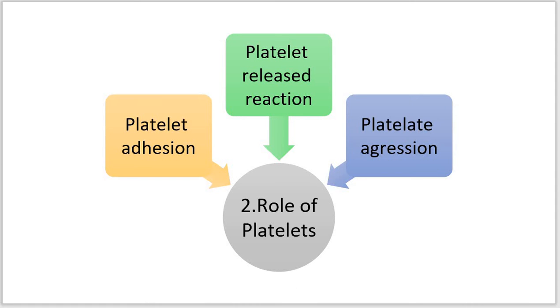So first the secondary aggregation takes place, which results in the temporary hemostatic plug, and after the formation of the temporary plug, a stable hemostatic plug is formed by the action of fibrin, thrombin and thromboxane A2.